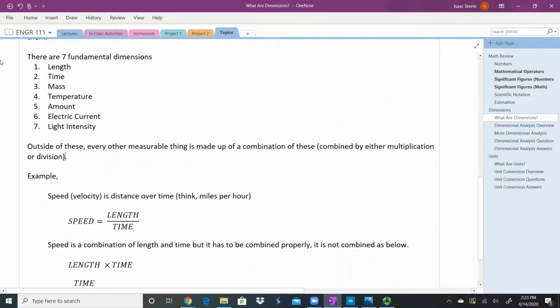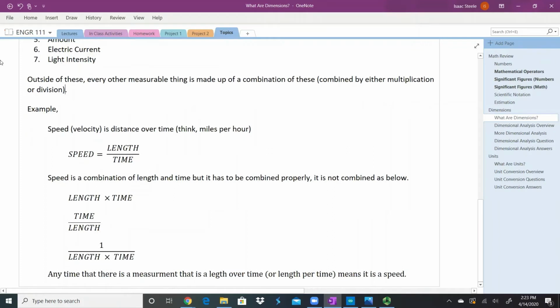So I want to go over a quick example, and that example is speed, or often velocity. Those are used somewhat interchangeably when we're first starting out in science. There is a difference, but we'll talk about speed. If we think in terms of driving a car or running, a lot of times we think of miles per hour. A mile is a length, per means divide, and hour is a time. So we know that speed is a length times a time.